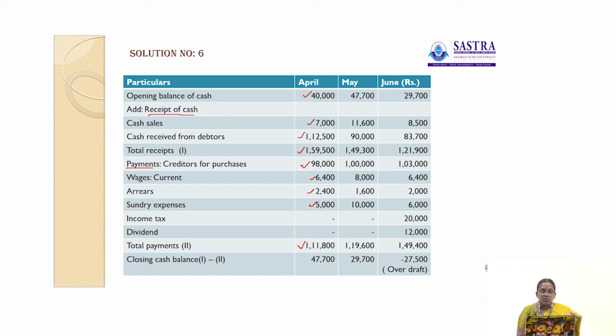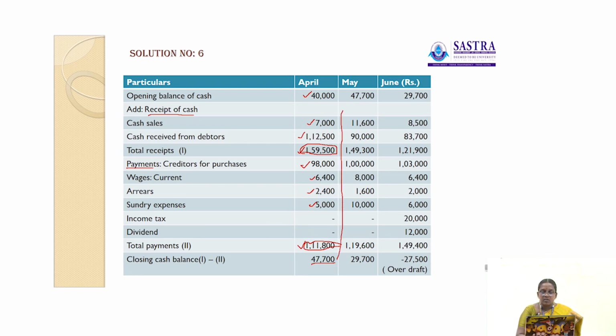Now you have to find out the closing cash balance. Closing cash balance is equal to total receipts minus total payments. Here total receipts are 1,59,500, and total payments are 1,11,800. So 1,59,500 minus 1,11,800 is equal to 47,700. So that is treated as the closing balance in the month of April.